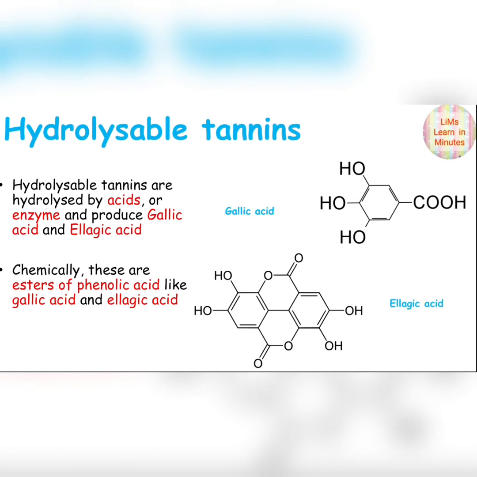First, hydrolyzable tannins. These are hydrolyzed by acids or enzymes and produce gallic acid and ellagic acid. You can see the structure of gallic acid and ellagic acid. Chemically, these are esters of phenolic acids like gallic acid and ellagic acid.